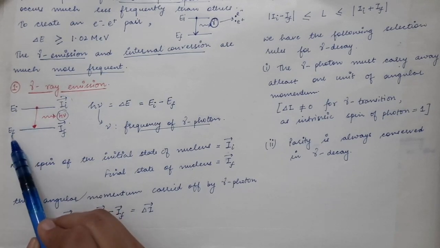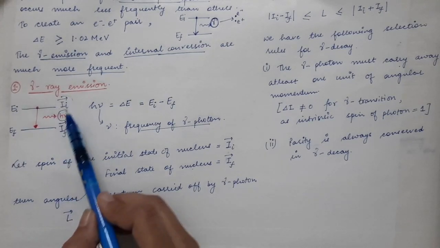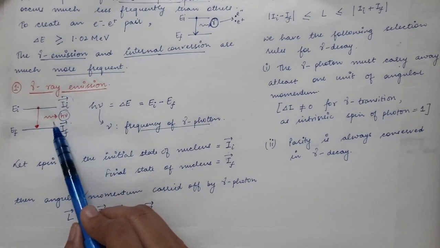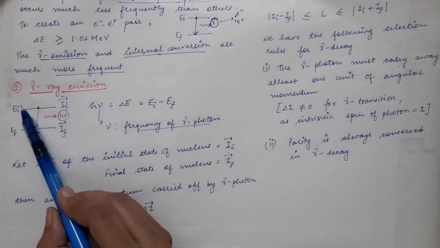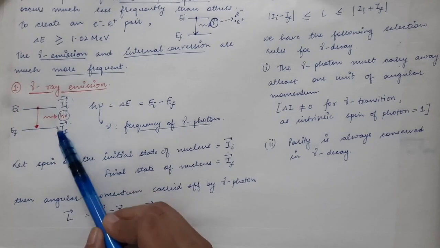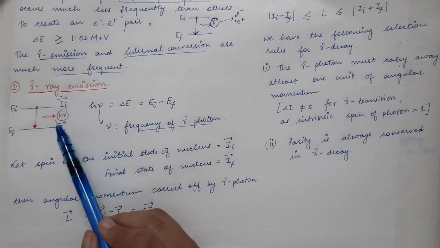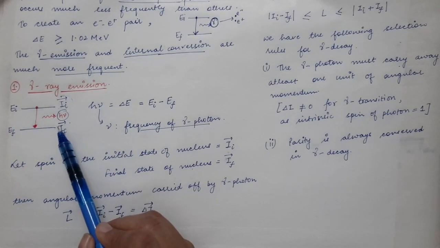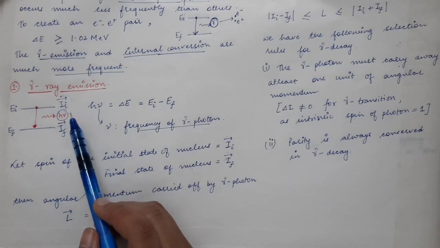The difference in energy is given to the photon, and the change in the spin will also be given to the photon in the form of angular momentum. This spin of the nucleus is nothing but the total angular momentum of the nucleus.